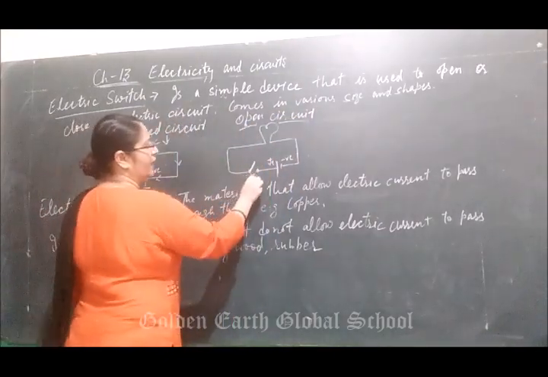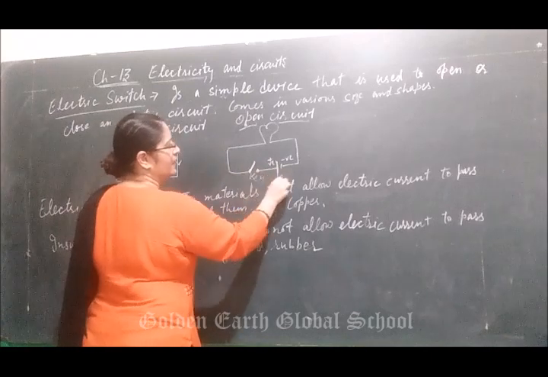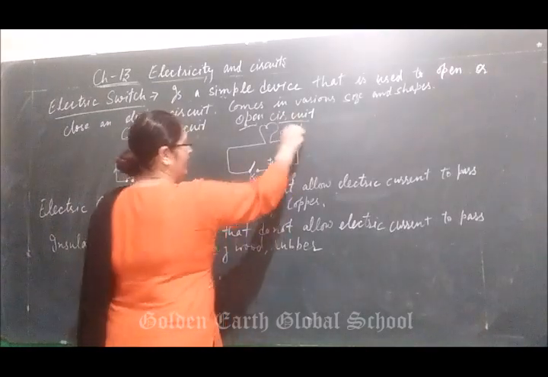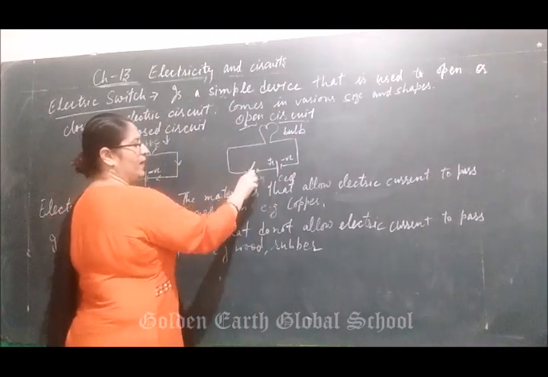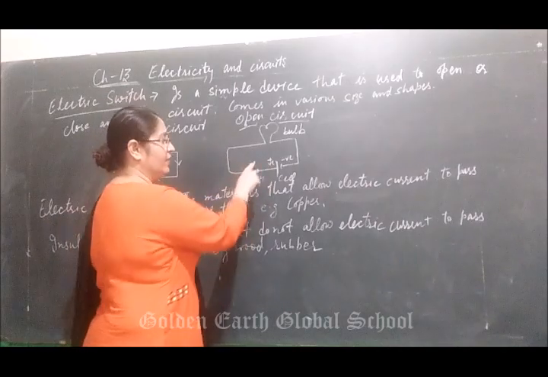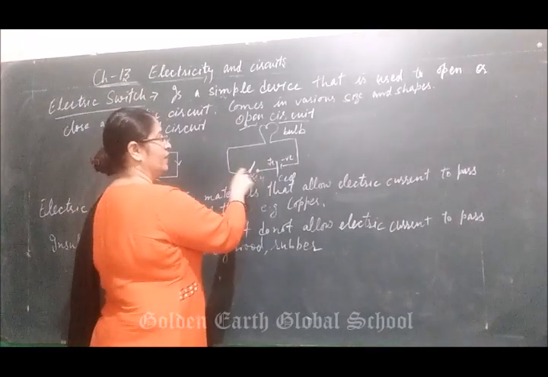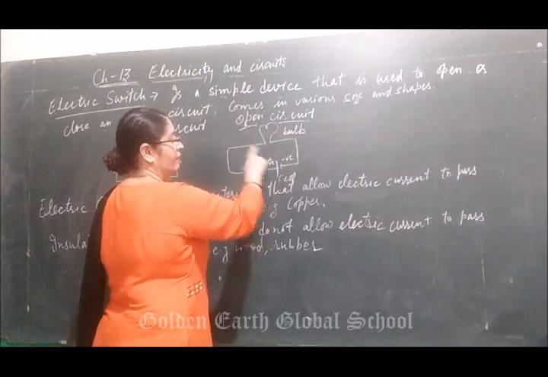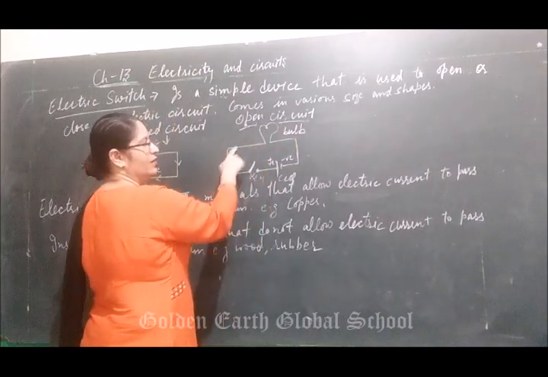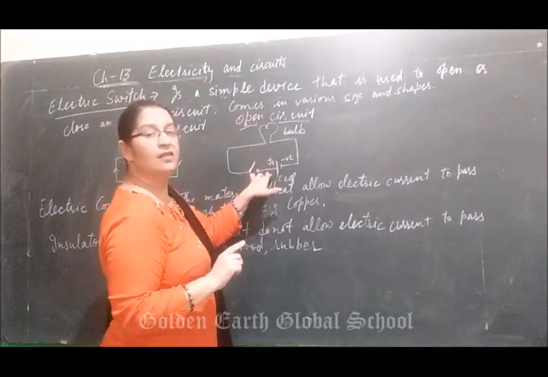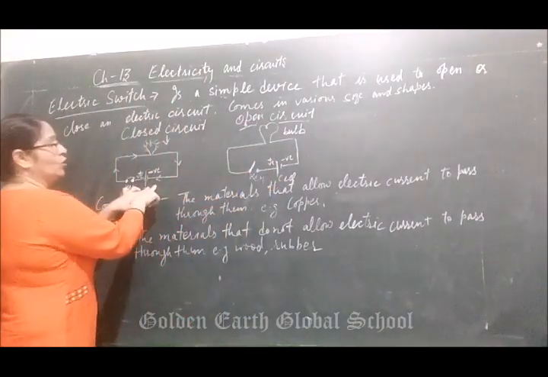This is again a key. This is a cell. This is a bulb. When this key is open, current is not flowing through it. If the current is not flowing, then the bulb will not glow. Why does the bulb not glow? Because current is not flowing. Then we will say that is an open circuit. This is called a closed circuit.